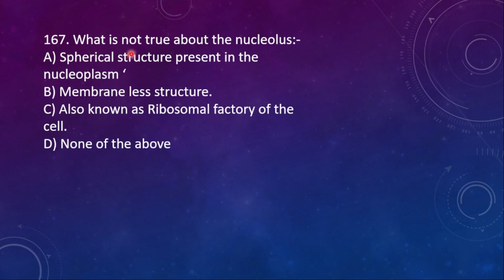167. What is not true about the nucleolus? A, spherical structure present in nucleoplasm, correct. B, membraneless structure. C, also known as ribosomal factory of the cell, correct. So D, none of the above. What is not true, it is asking. So none of the above. All are correct about the nucleolus.